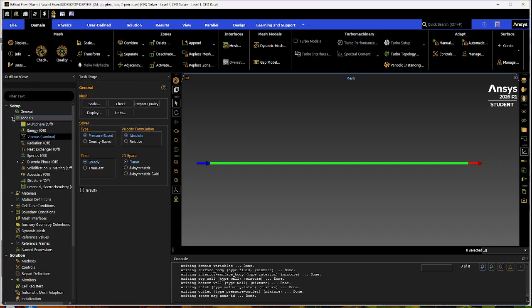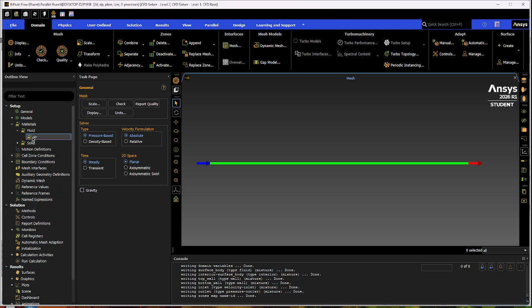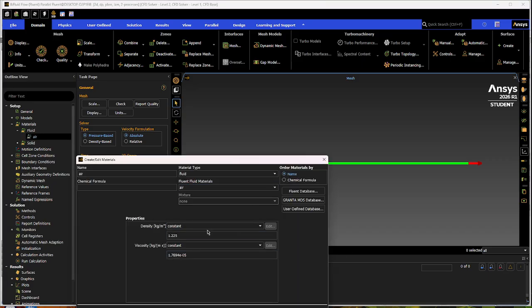Then you can minimize this. Everything else is fine here. And you're going to go to materials. So I'm using air, my density, and then this is where you kind of play with your variables. So for my experiment, I kept the density 1.225, but my viscosity is what you want to play around with. You know, your Reynolds number, I chose a Reynolds number of 2000 to do this with.